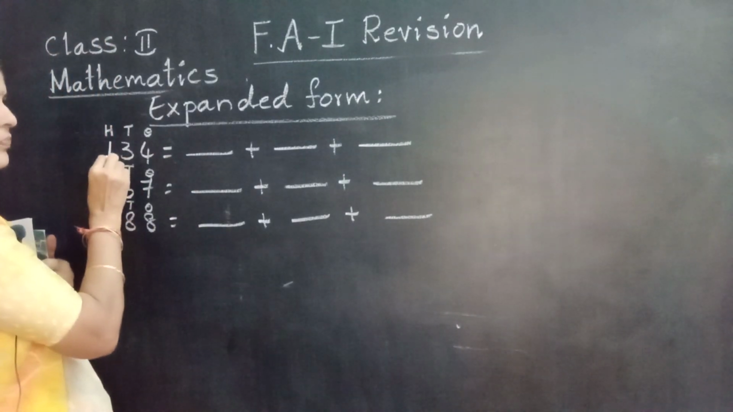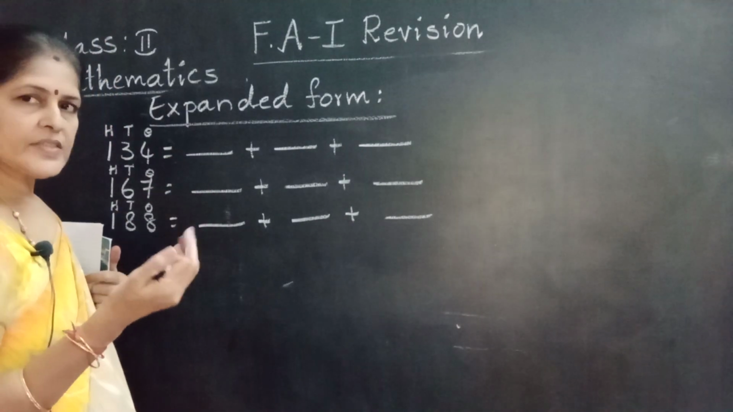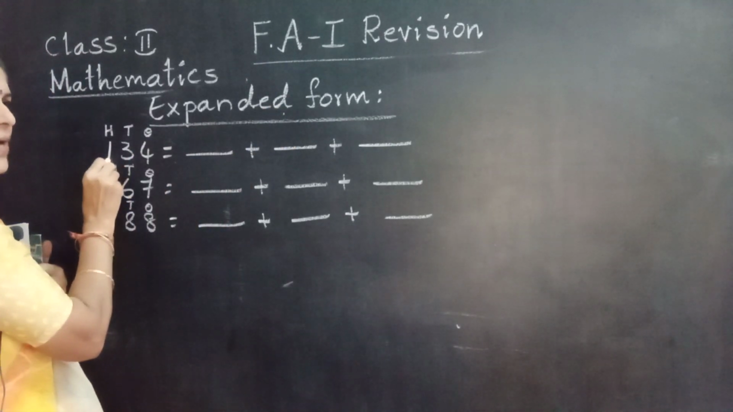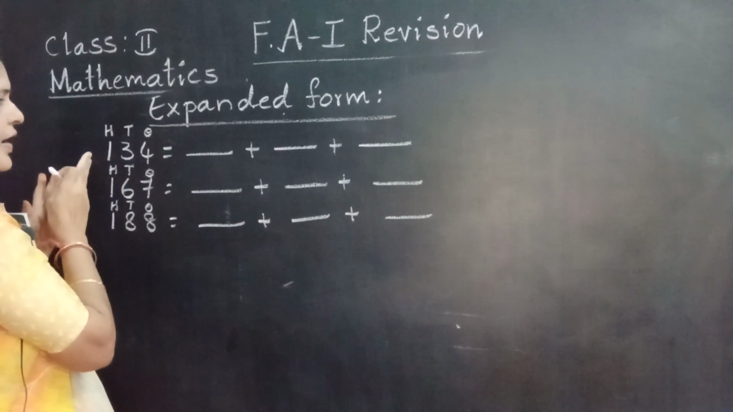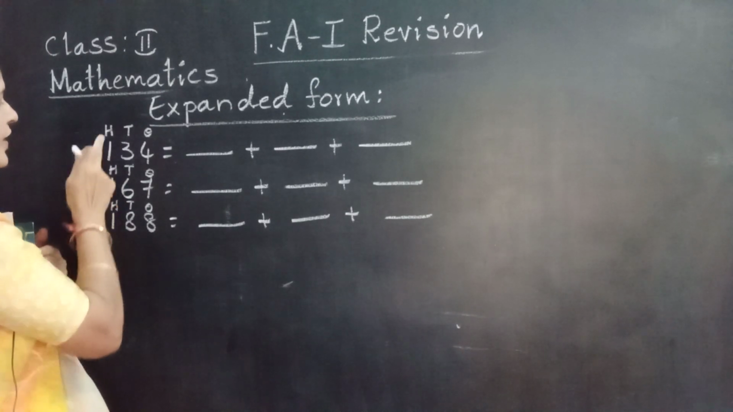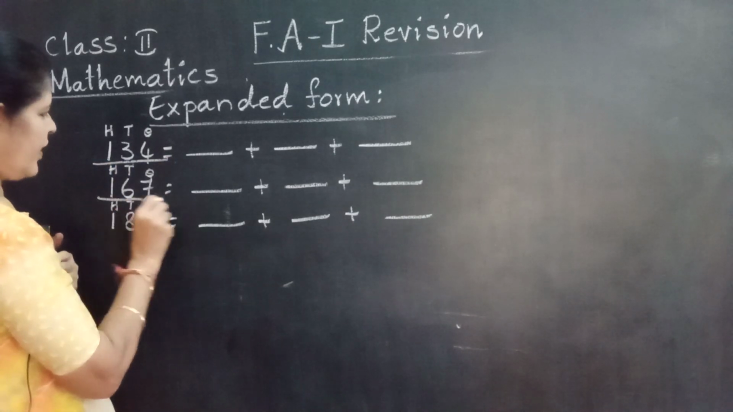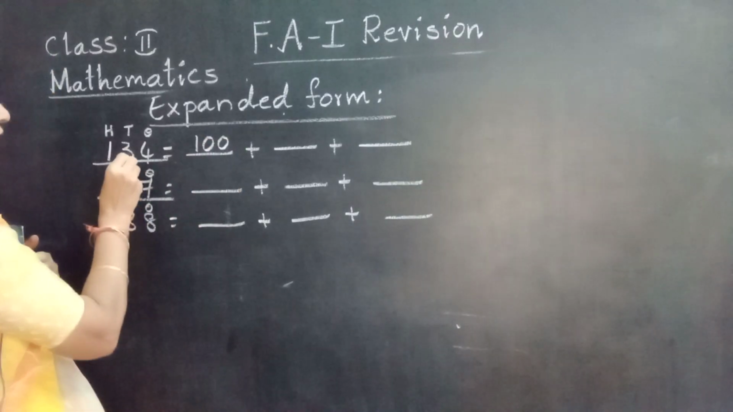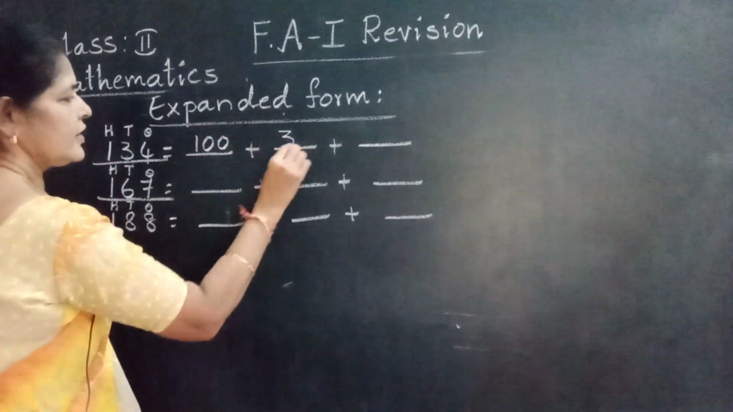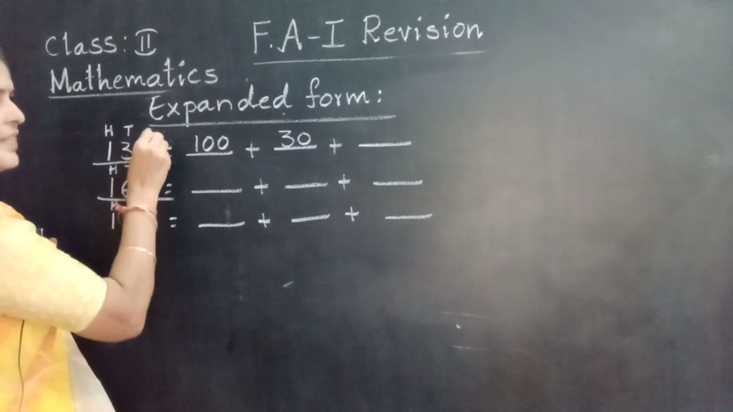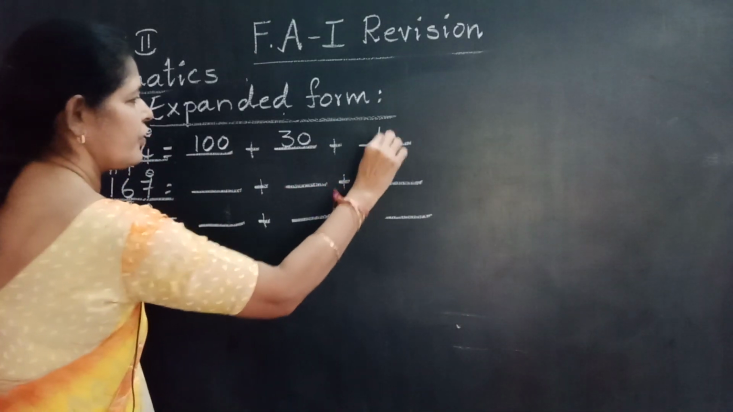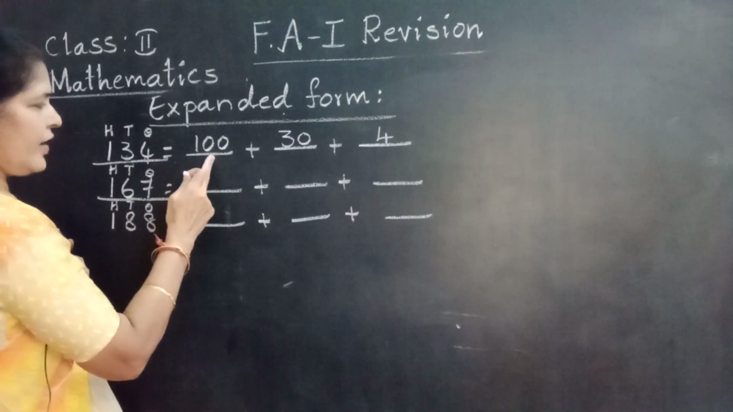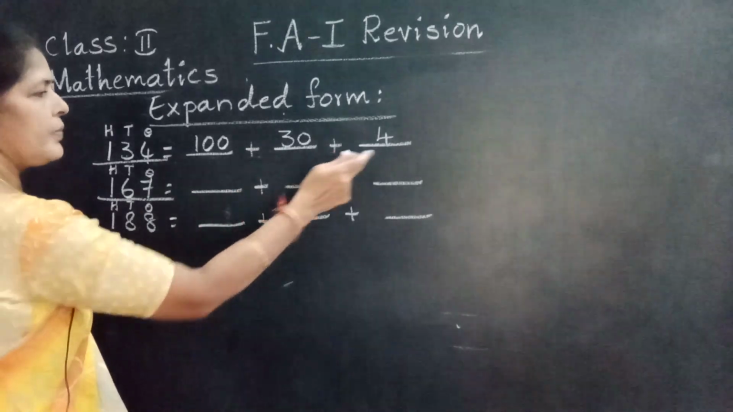See, start from the 3-digit number. 3-digit numbers start from 100. That's why to write expanded form we start from the left side number, that means hundreds. 1 is in the hundreds place, that means 100. 3 is in the tens place, 30. 4 is in the ones place, 4 ones, 4. This is the expanded form of 134: 100 plus 30 plus 4.